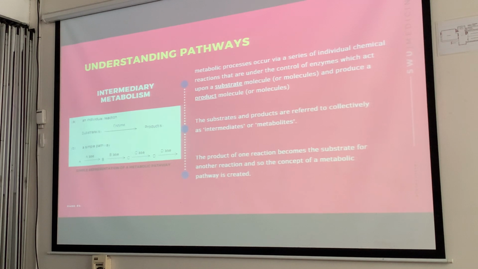Then these are what we call intermediates or metabolites. So as you can see here, these will become your metabolites. Okay? And the product of one reaction, as I emphasized, becomes the substrate for another reaction.